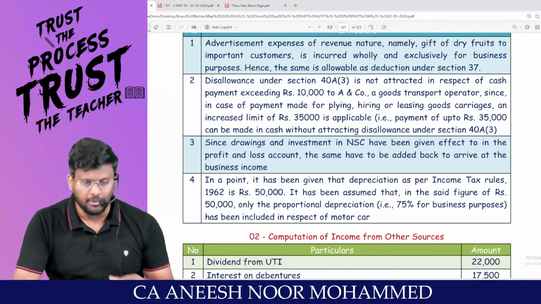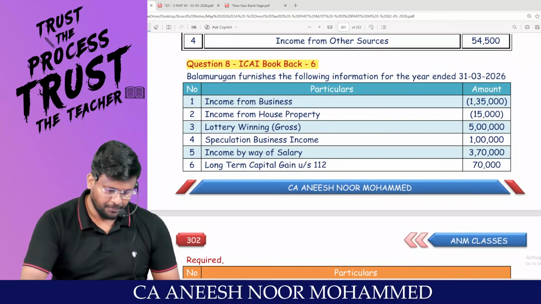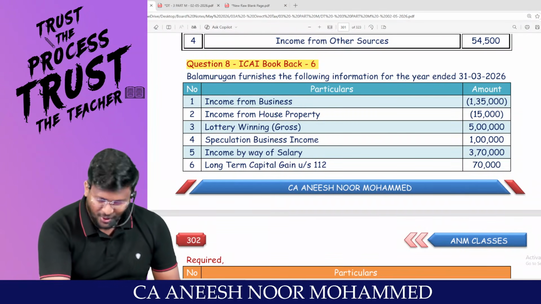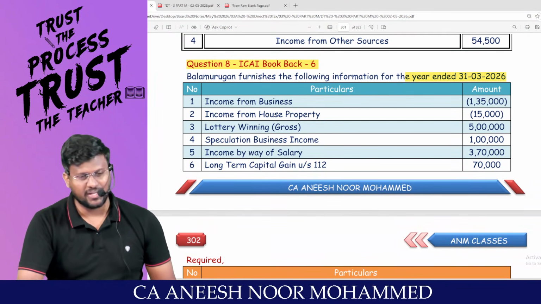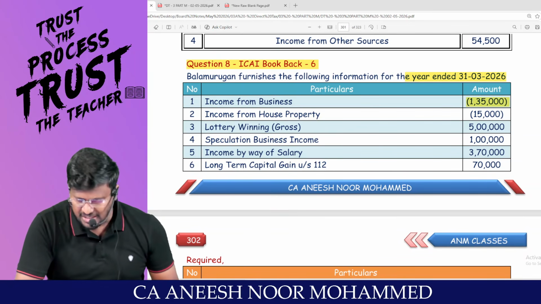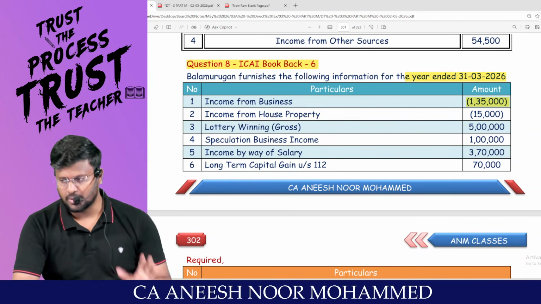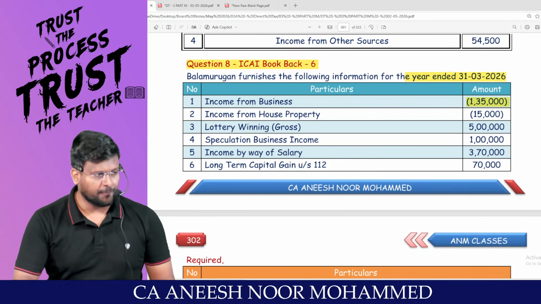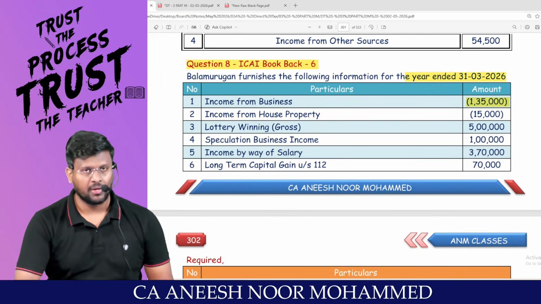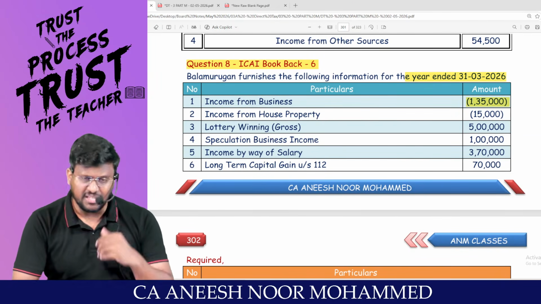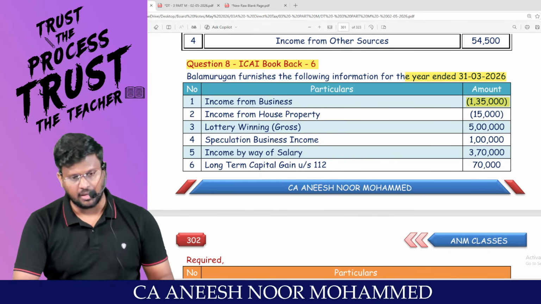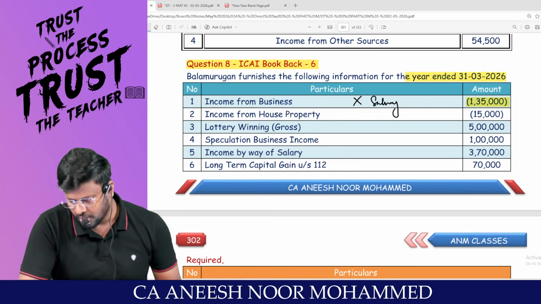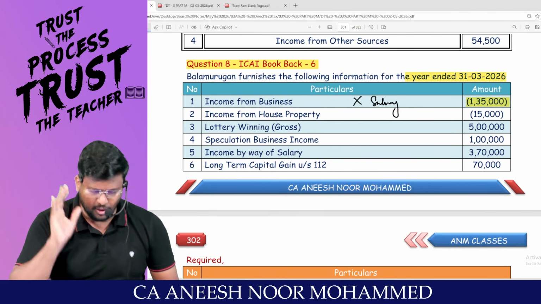These notes, please read them, because I have explained them to you. Balamurugan furnishes the following information for the year ended 31/3/2026. Income from business, it is loss, 1,35,000. As we all know, first we have to do intra-head adjustment, then inter-head adjustment. Business loss can be set off against any head of income except salary. Am I right, sir? So this loss cannot be set off against salary. We can set off against any other head of income.